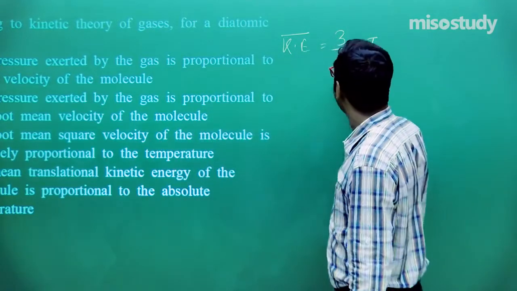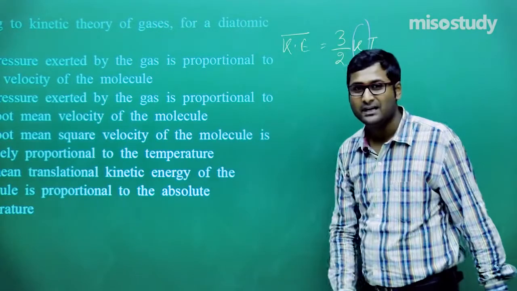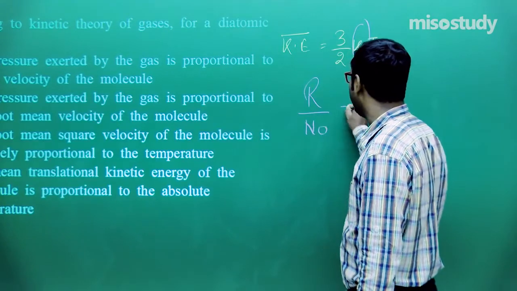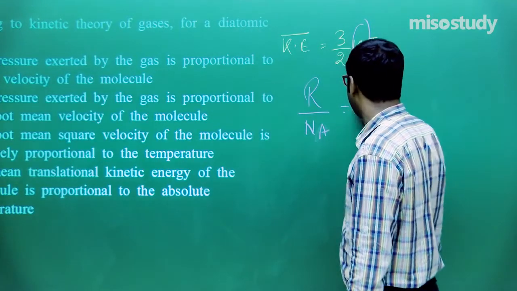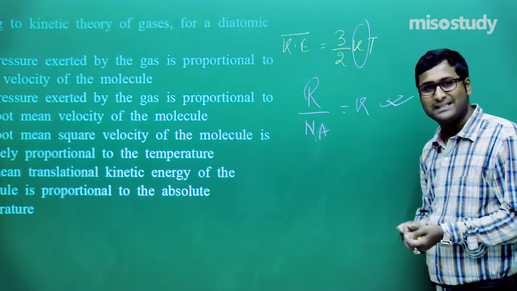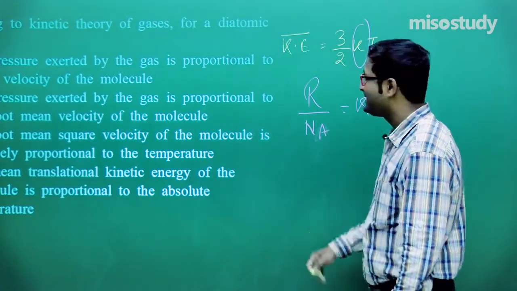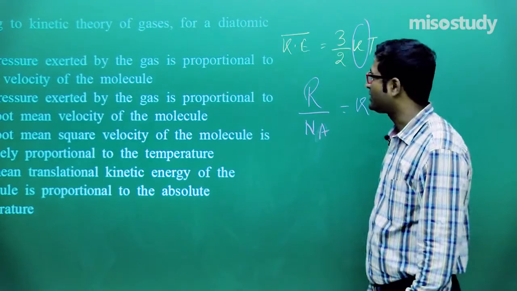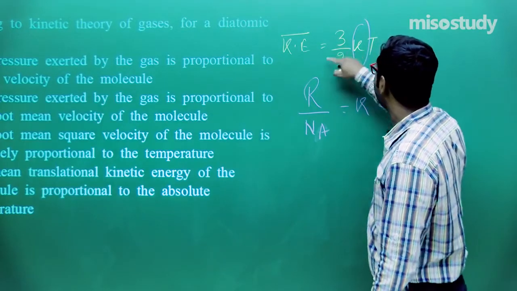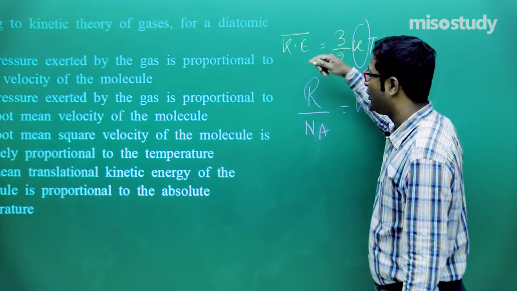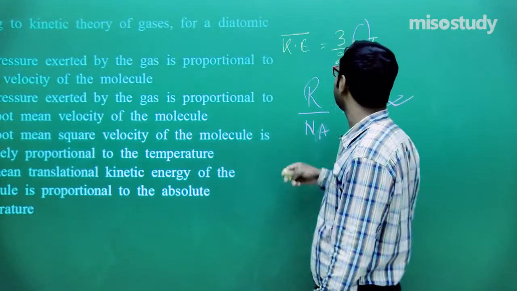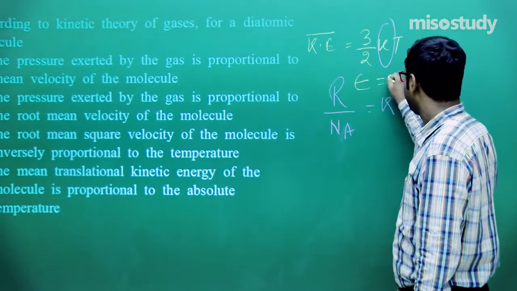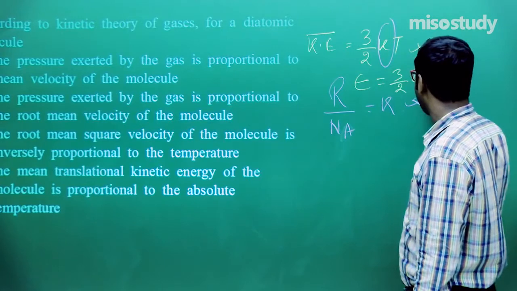So K is Boltzmann constant, that is R upon Na is equal to K. Do you remember this? R is gas constant, Na is Avogadro number and K is Boltzmann constant. So average kinetic energy, or you can say mean translatory kinetic energy, is equal to 3 by 2 kT. It is symbolized as 3 by 2 kBT.